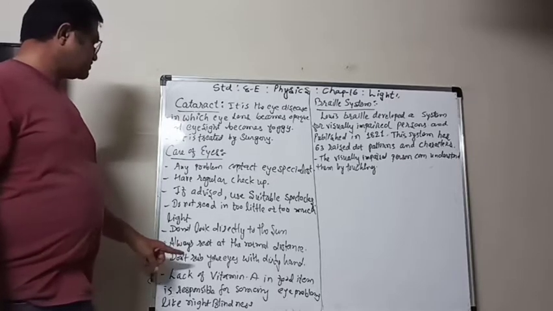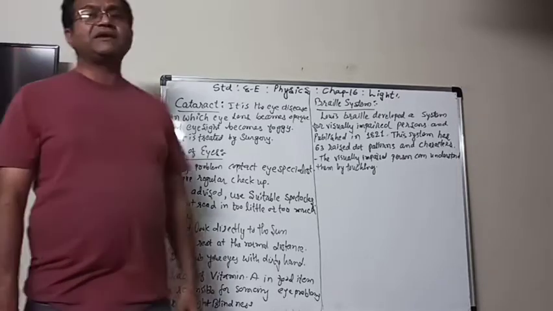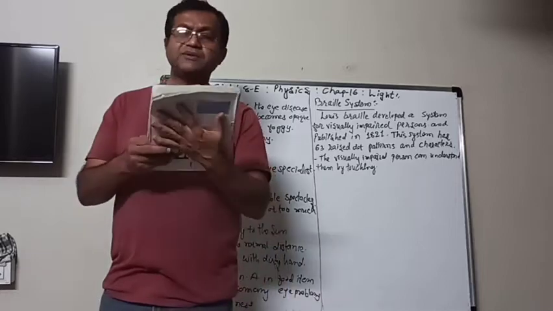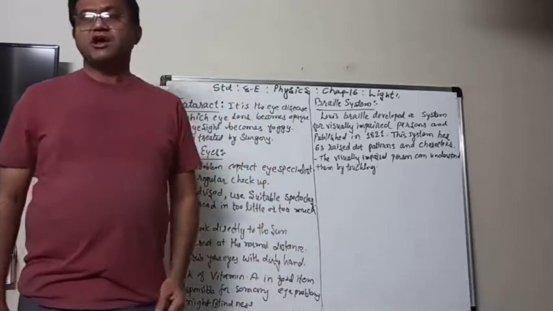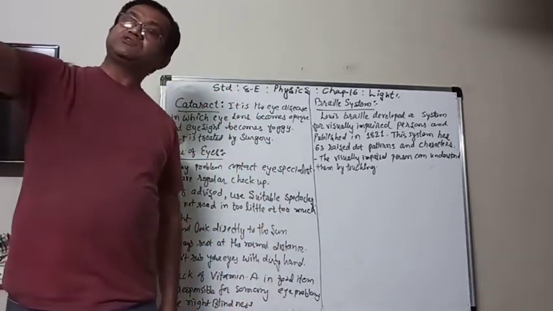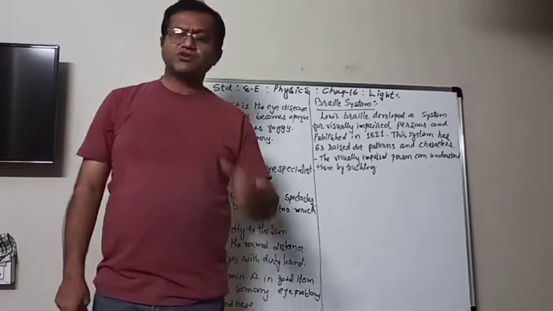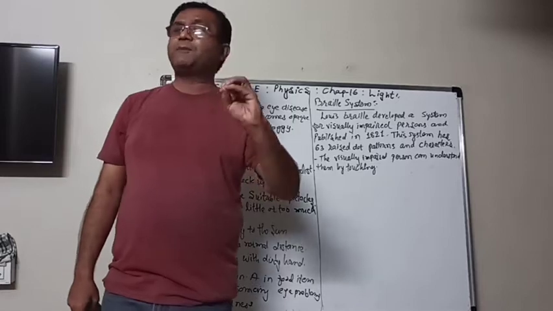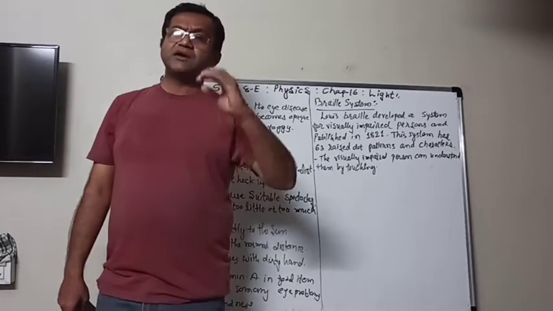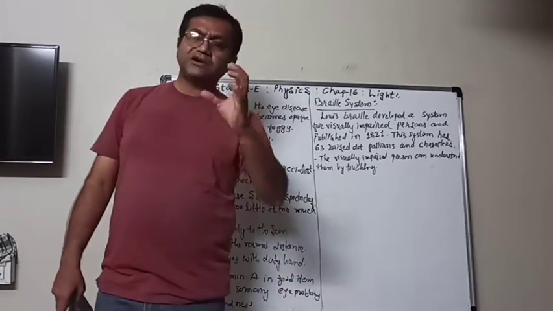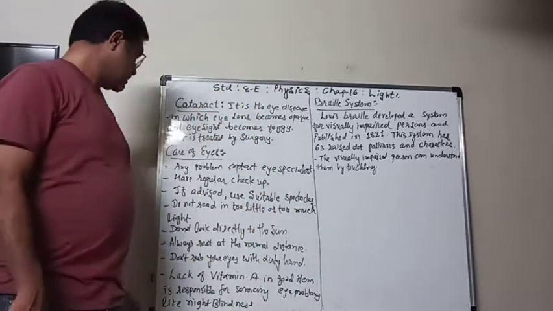Then always read at the normal distance. You know that 25 centimeters is the normal distance. Don't hold the book very far or very near. Read at a proper distance so that you will not damage your eyes.